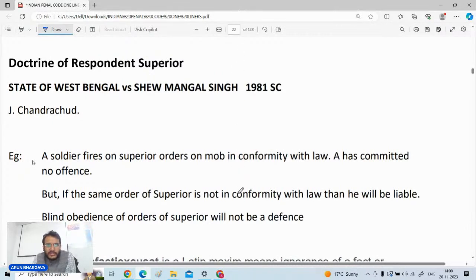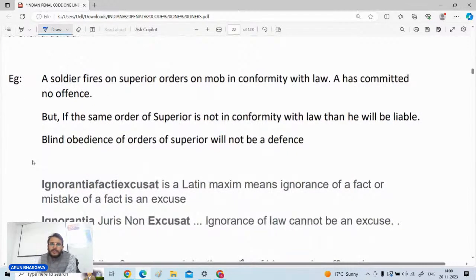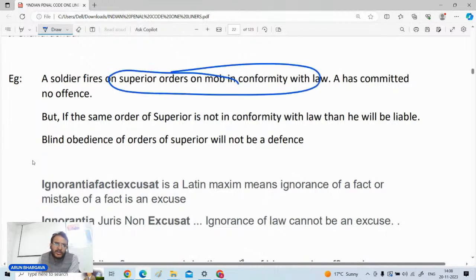A soldier fires on a superior's order on a mob in conformity with the law. The superior gave the order, the superior had the power to give the order, and the soldier fired the shot. He has committed no offense. If the same order of the superior is not in conformity with the law, then he will be liable. Blind obedience to the superior will not be a defense. This is the essence of Section 76: if you follow your superior's order blindly and the order was not right, your responsibility remains.